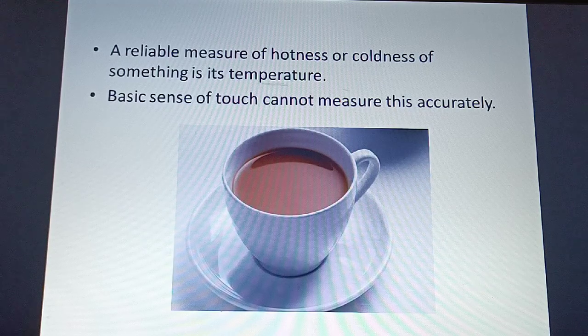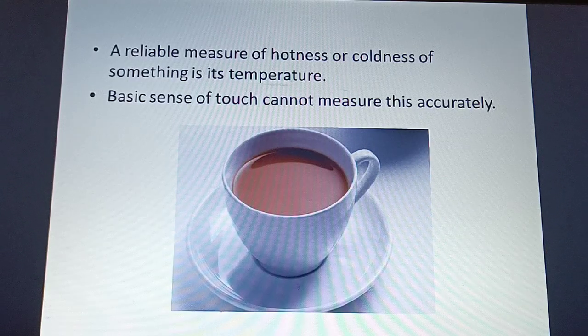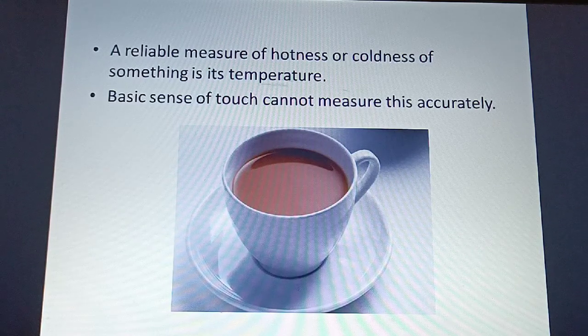So a reliable measure of hotness or coldness of something is its temperature. Whenever you feel the hotness or coldness, it is the temperature, the body temperature.